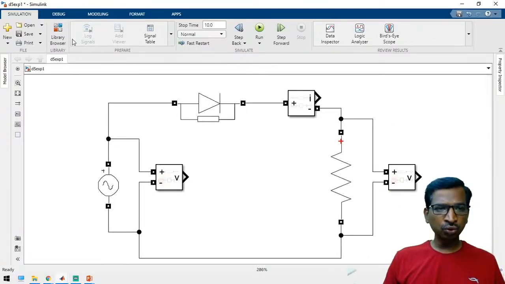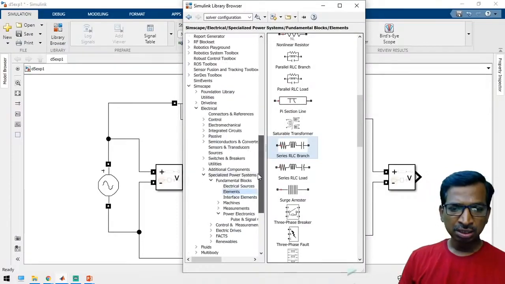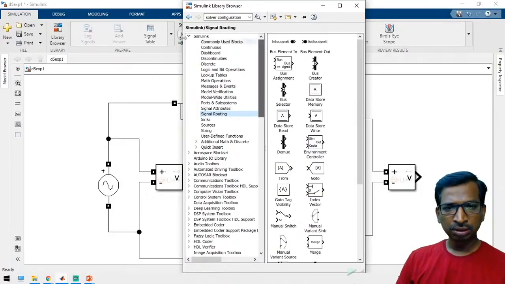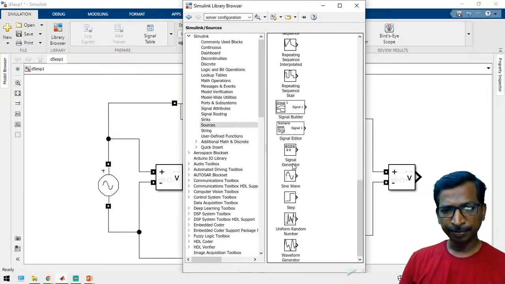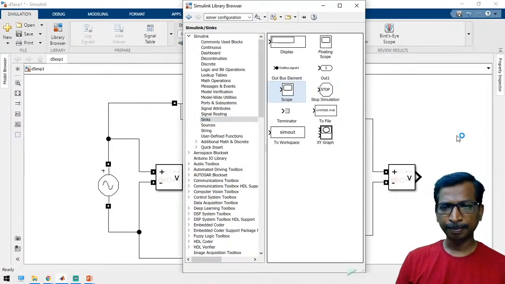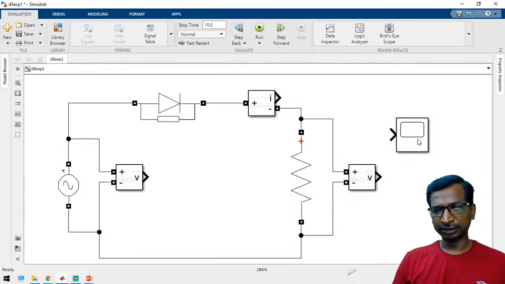Already we know where the scope component will be available. Go to Simulink and sources. Sorry, sinks. The scope block will be available here. Just drag the scope.